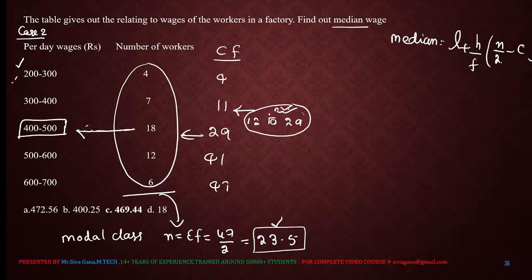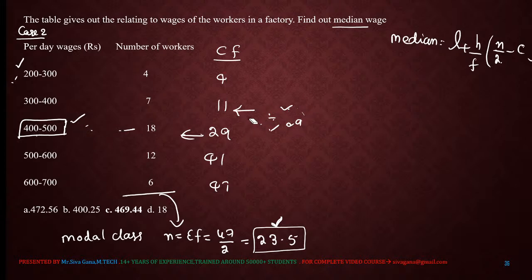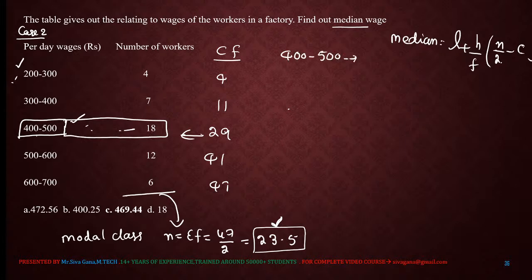Right now, location 12 to location 29 belongs to this model class. 23.5 is definitely in this range. Therefore, the model class is 400 to 500. Now, model class 400 to 500 and the corresponding frequency is how much?